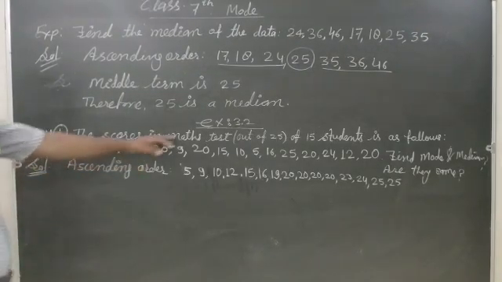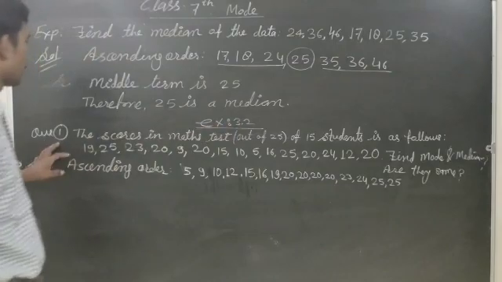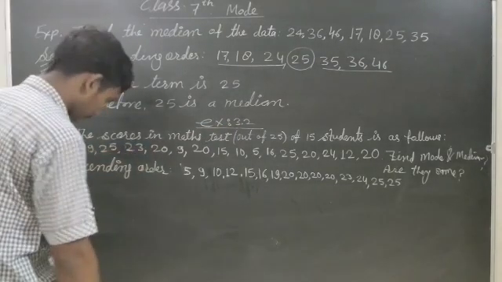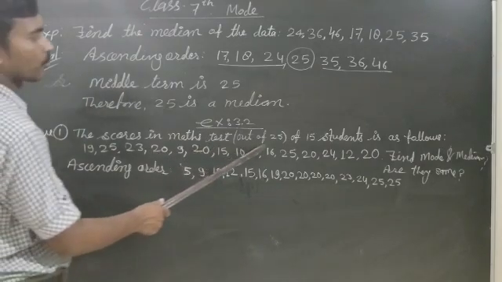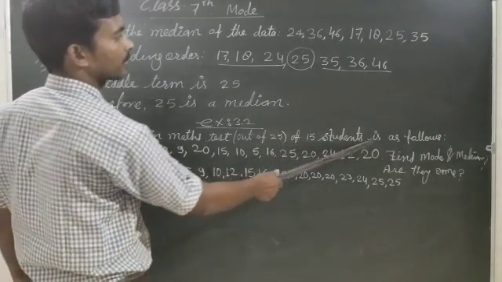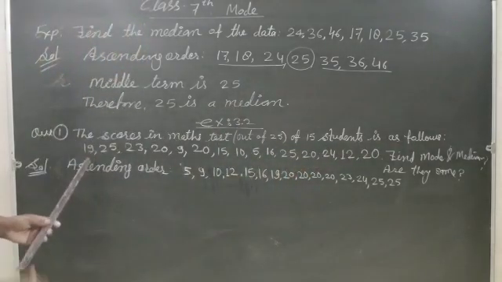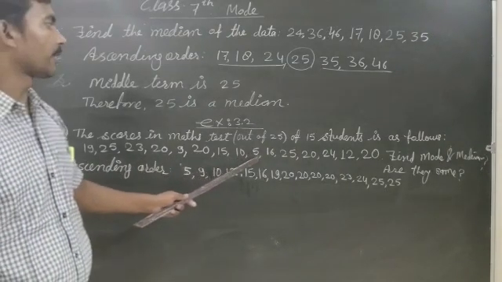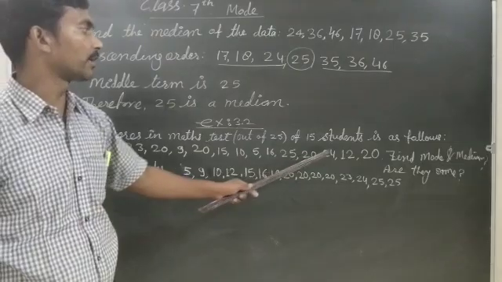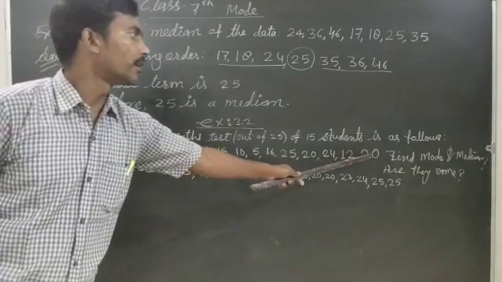Now we come to the next, Exercise 3.1, question number one. The scores in a maths test out of 25 of 15 students are as follows: 19, 25, 23, 20, 15, 10, 5, 16, 25, 20, 24, 12 and 20.